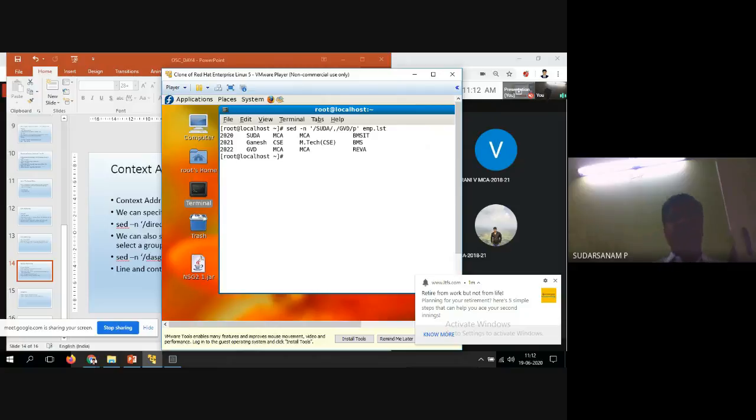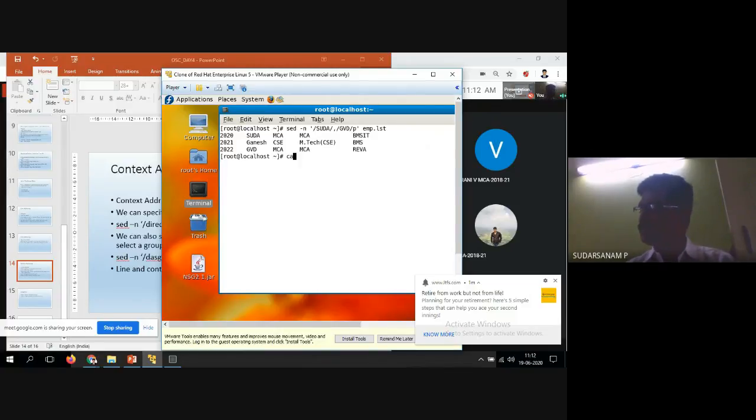Now n is nothing but the number of lines. So sed -n, I want to find out SUDA, and another one is GVD. So SUDA to GVD will be displayed from n number of lines, from the starting line number to this, and I want to print it once again.